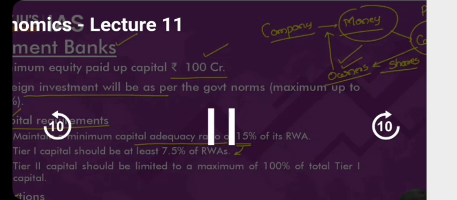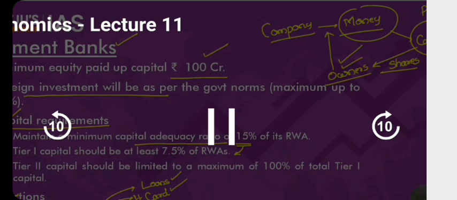Second, it will not be allowed to undertake any kind of lending activities. What do you mean by lending activities? They will not be allowed to give any types of loans. Okay, point number 1. And point number 2, they will not be allowed to issue any credit card products. Any difficulty in understanding a credit card? Credit card is basically a loan. Credit card is a type of loan only. So when you're not allowed to issue loans, how will you be allowed to issue credit card products? No, they will not be allowed to issue. Third one, they will have to maintain CRR, cash reserve ratio. Fourth one, minimum 75% of the deposits that they've collected.